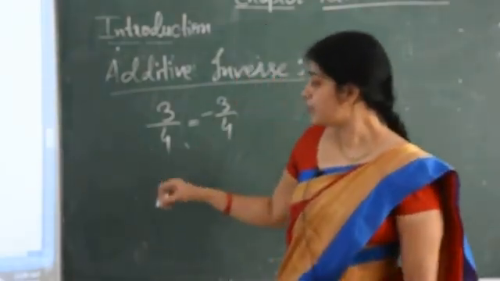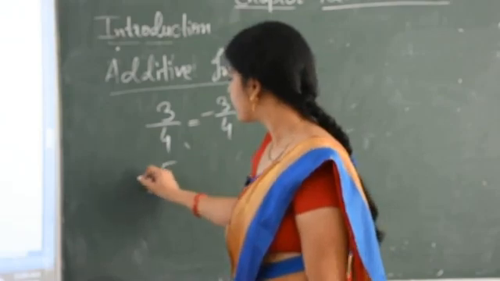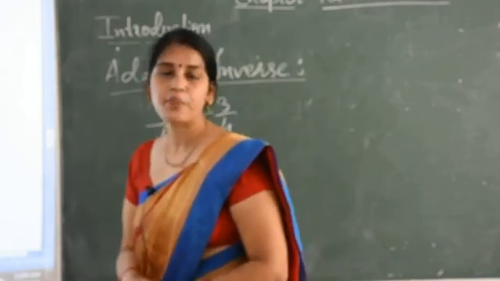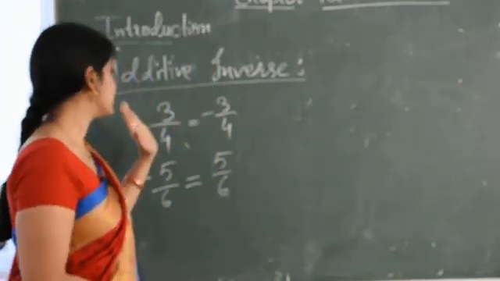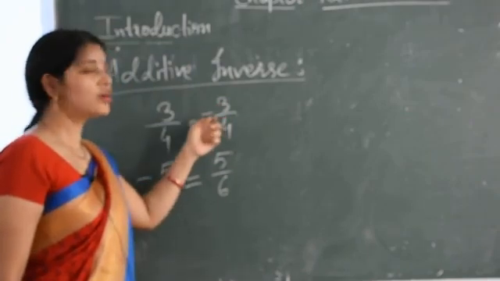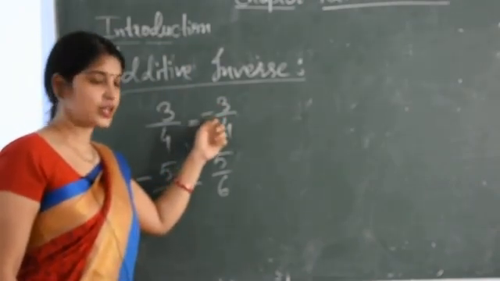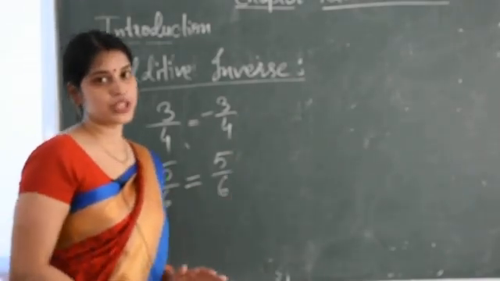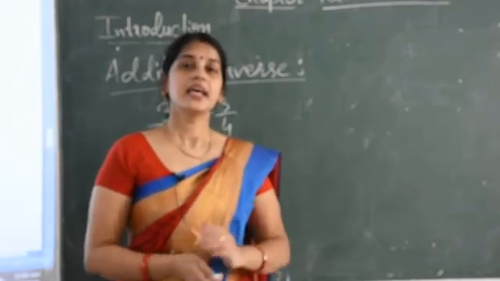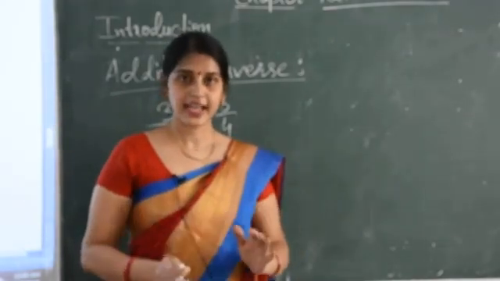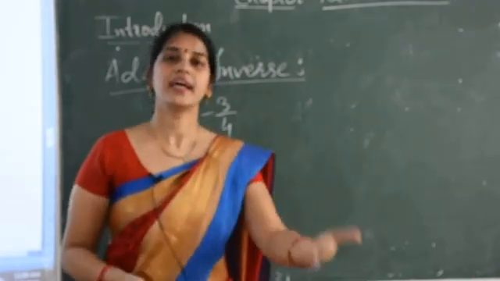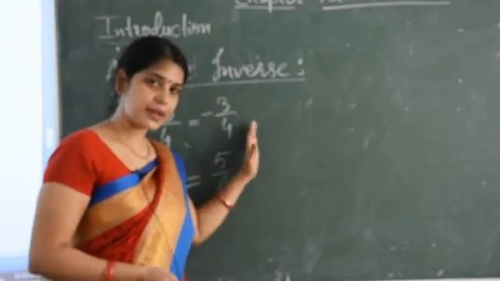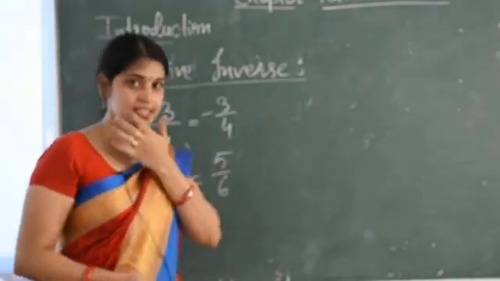If you want to find the additive inverse of minus 5 upon 6, then its additive inverse is 5 upon 6. What I have done here: this number is positive, so it changed into negative, and if the number is given in negative form, then it becomes positive. So additive inverse means you have to change the sign. Only the number remains in the same place, the sign changes.